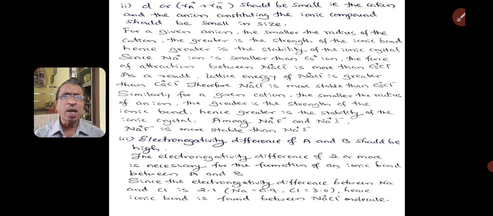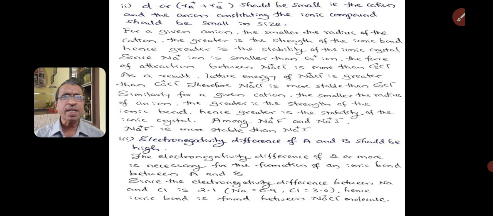Since sodium ion is smaller than cesium ion, the force of attraction in sodium chloride is more than in cesium chloride. As a result, lattice energy of sodium chloride is greater than cesium chloride. Therefore, sodium chloride is more stable than cesium chloride.